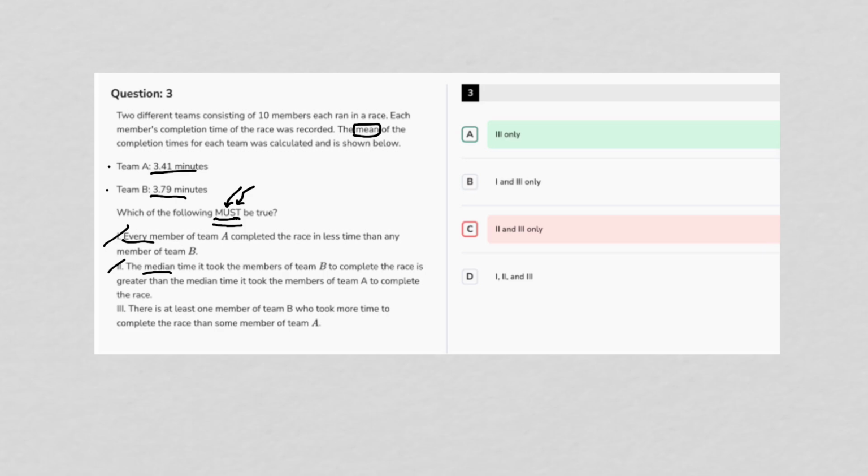There could be more, but in terms of must be, there has to be at least one team member whose time was greater than a team member from team A. Like, otherwise, there's no possible way that you get an average that is greater for team B. So answer 3, or choice 3, is the only option here that must be true, and that's why choice A is correct.